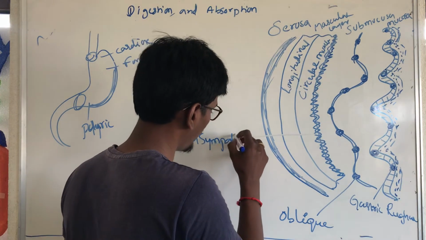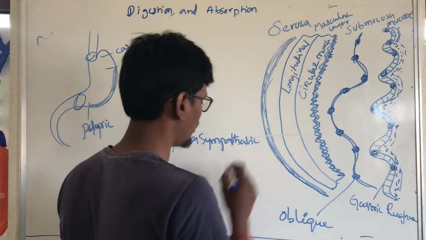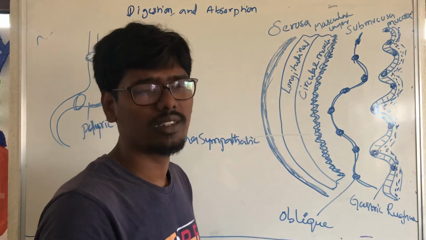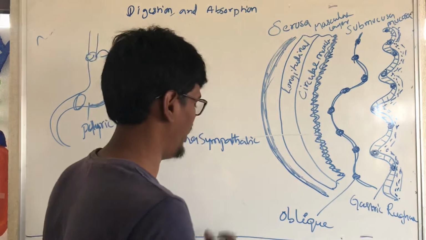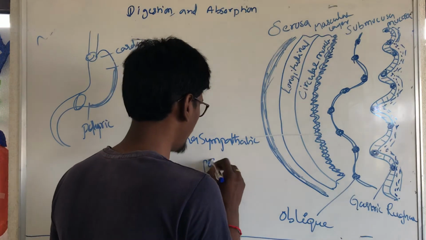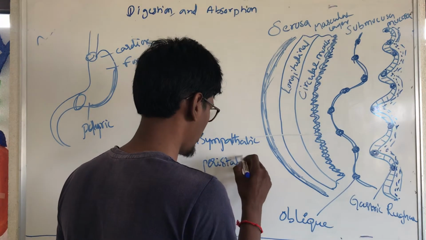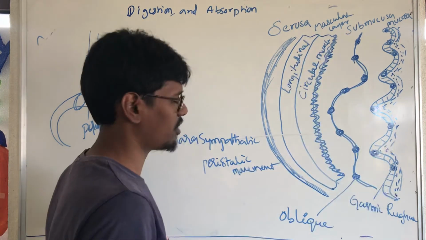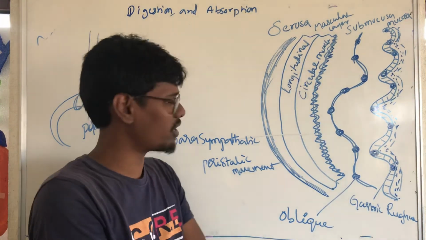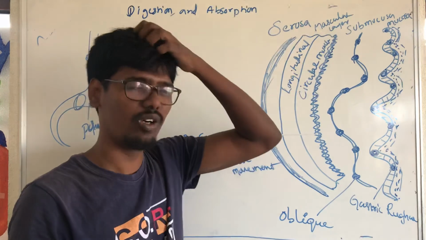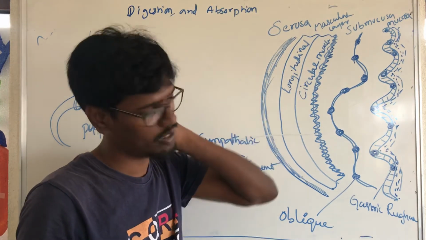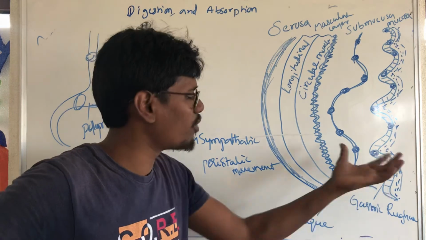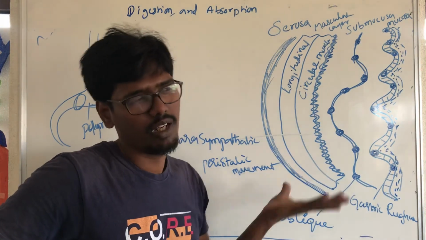That is called the parasympathetic nervous system, which balances the peristaltic movements. And oblique muscles are also there, so some mechanical shocks are also absorbed, and it will balance.